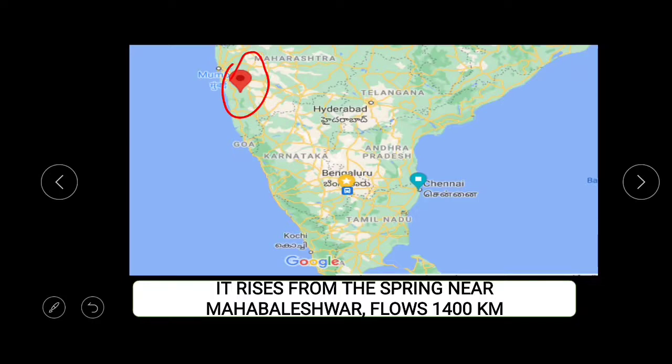The river reaches the Bay of Bengal after flowing about 1,400 kilometers, and it is considered the second longest peninsular river in India. The first place is occupied by river Godavari, which flows for about 1,500 kilometers.